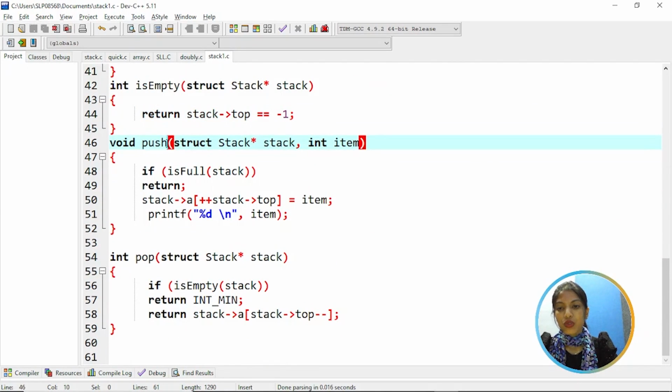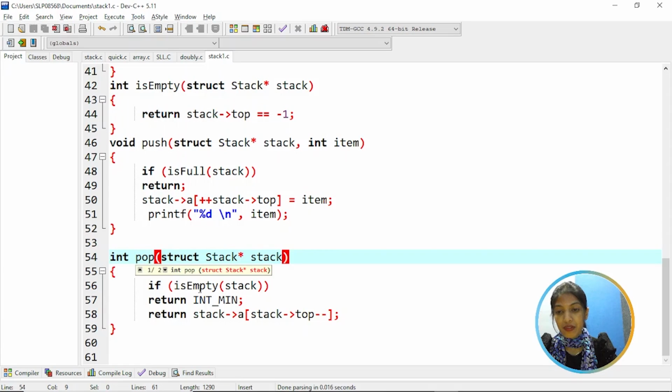Then push function is used to insert item into the stack. So it checks if it is full, return, else the item is assigned to the top of stack. And then pop is used to delete the item from a stack. So it checks if the stack is empty, already empty, then return, else decrement the stack's top by 1.